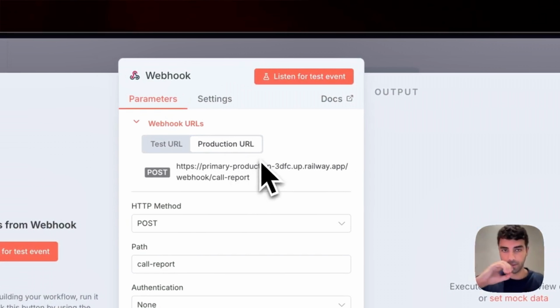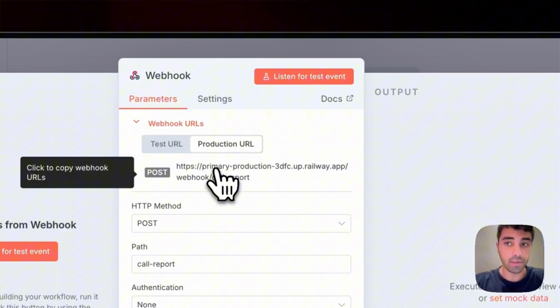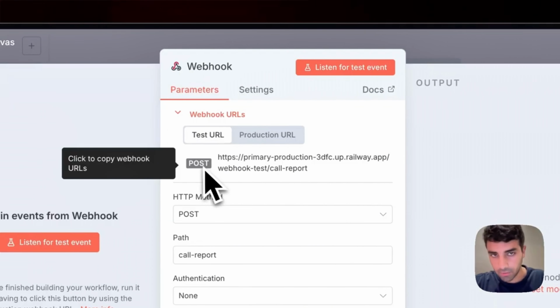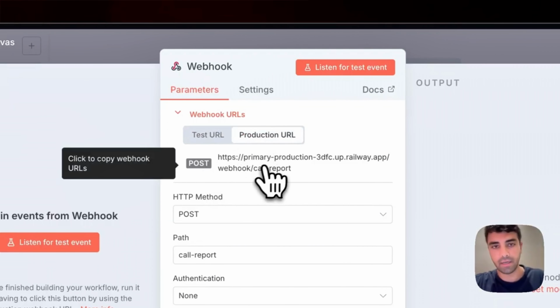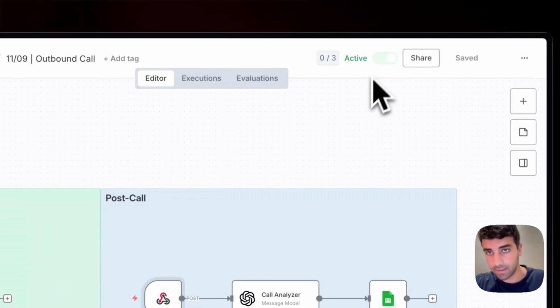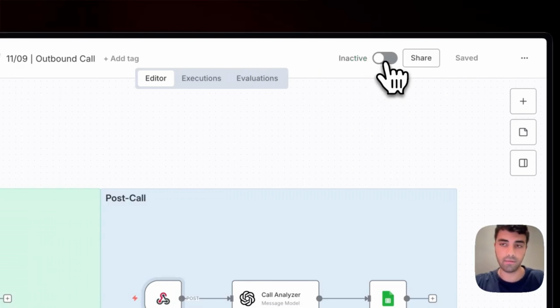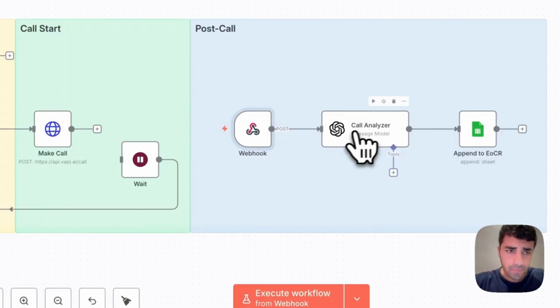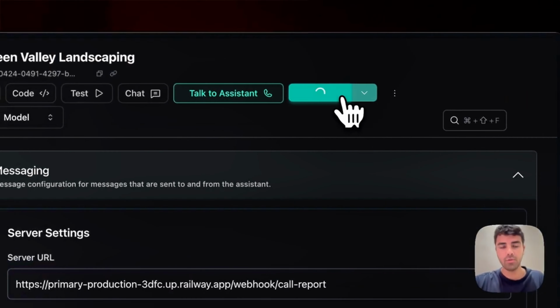Let's be really careful here. You need to copy the production URL for it to work. So copy this one, and set it to post. If you haven't done that yet, give it a name and you're good to go. And do not forget to set this little inactive switch to active. I had it active, but I just disabled it and enabled it again to show you. Awesome. So let's put it here and let's hit publish.